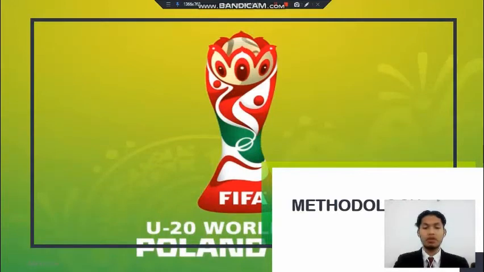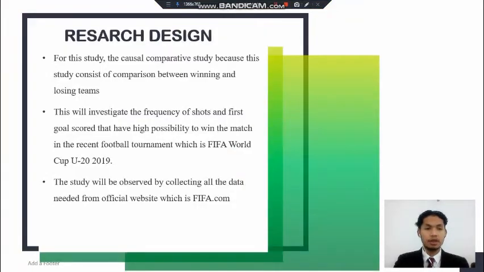Now we proceed to methodology. The research design. For this study, the causal comparative were used because the study consists of comparison between winning and losing team. This will investigate the frequency of shot, first goal score that have high possibility to win the match in the recent football tournament, which is the FIFA World Cup Under-20 2019.